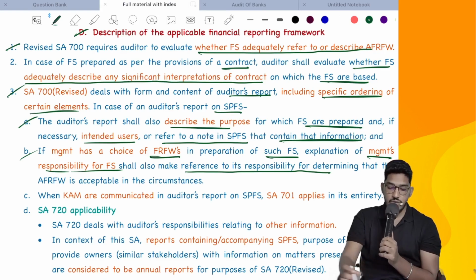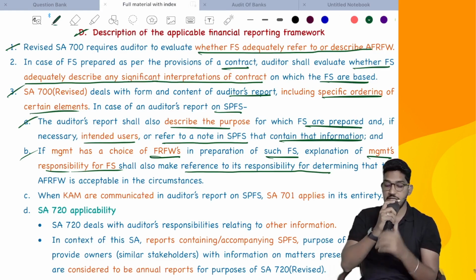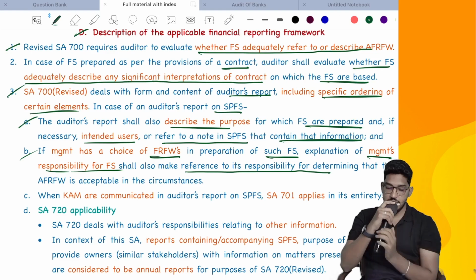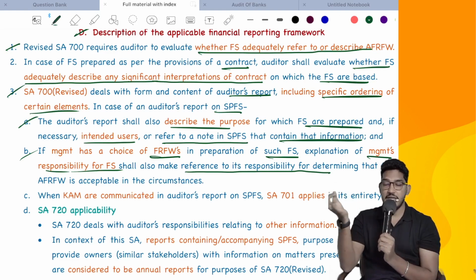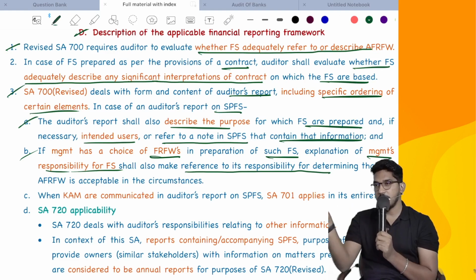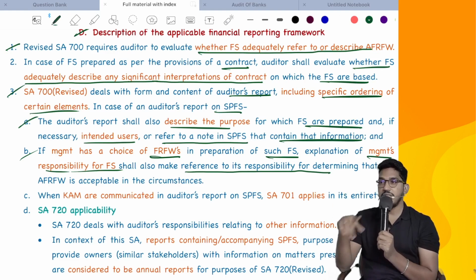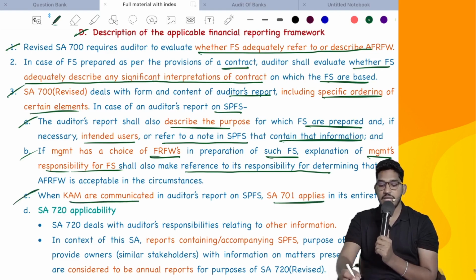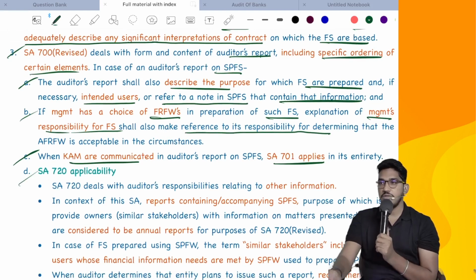If the management has a choice of financial reporting frameworks in preparation of such financial statements, the explanation of management's responsibility for such financial statements shall also make a reference to its responsibility for determining that the applicable financial reporting framework is acceptable. They have given two options. You have chosen one. Why have you decided that is acceptable? That also you have to add in the management responsibility paragraph. And in case you are communicating key audit matters in your audit report, you have to comply with the requirements of SA 701. And even SA 720 also will become applicable.